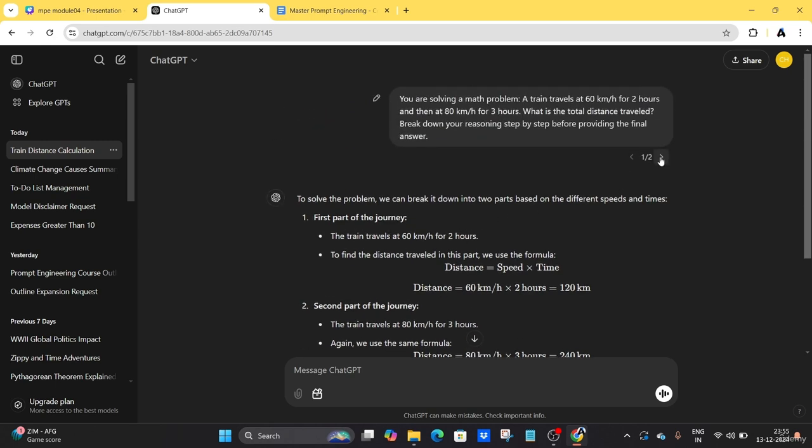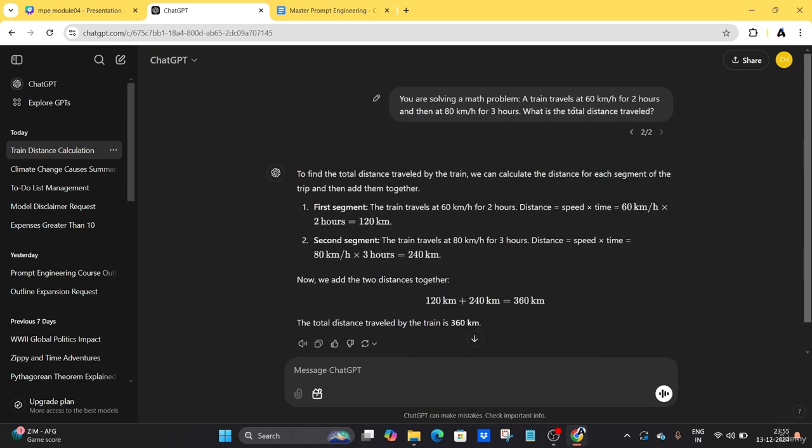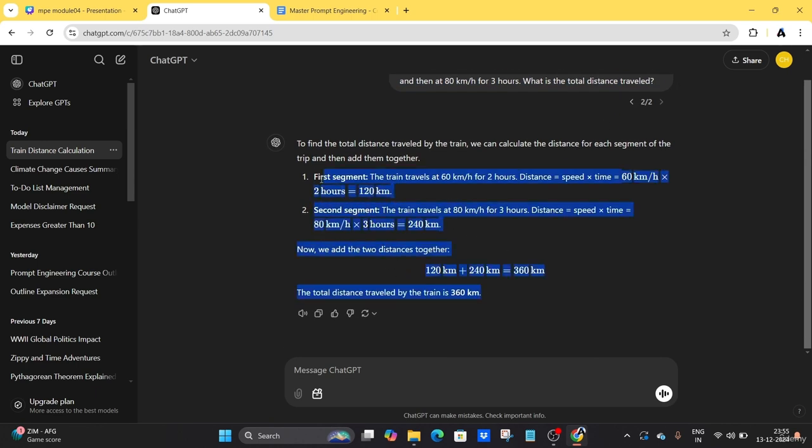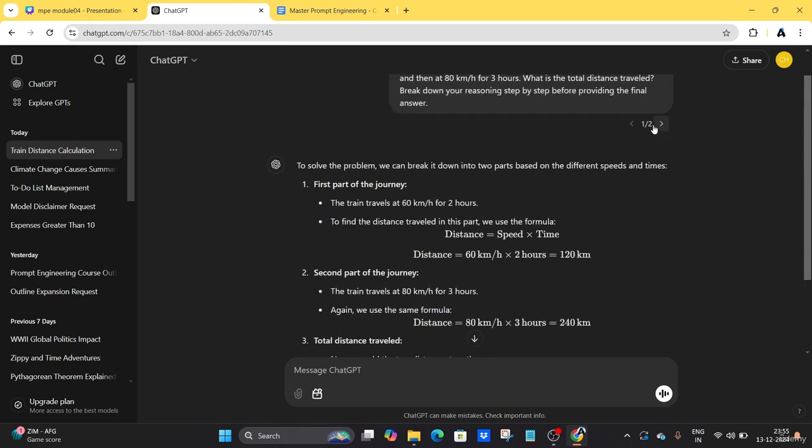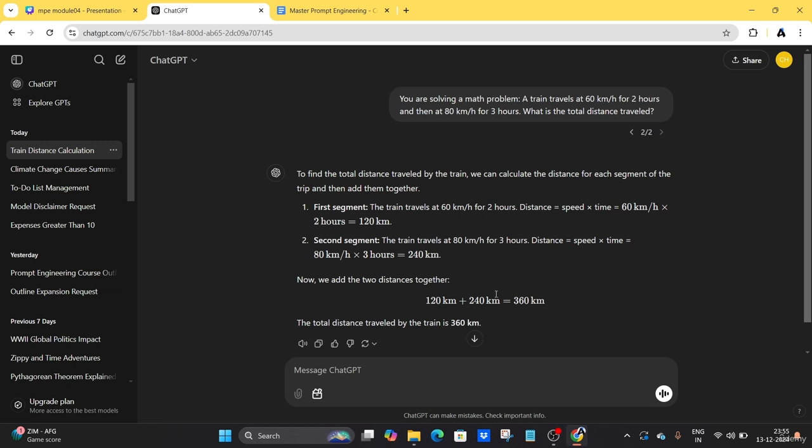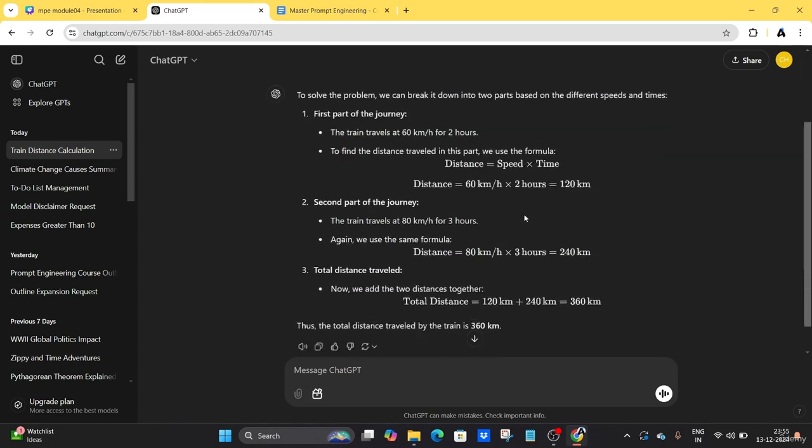If you just take out this chain of thought and just write some task, you can see there is no effectiveness in this prompt output when compared to this one, right? You can see here, without using chain of thought, the output is not good, right? First segment is, second segment is, what is that? So if you use this, you can see first part of the journey, second part of the journey, total distance traveled. This is all about using the chain of thought prompt pattern.